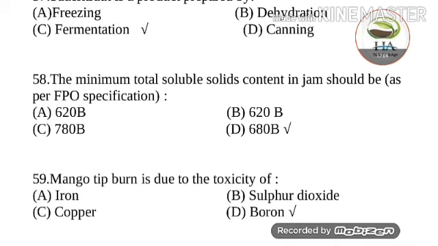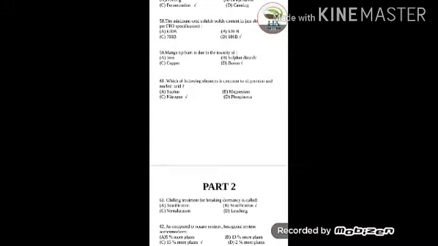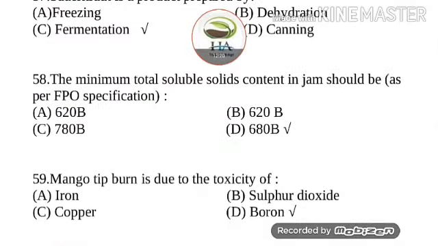Next question is, the minimum total soluble solids contained in jam as per FPO specification is 620B, 780B, 680B. Answer of this question is 680B.